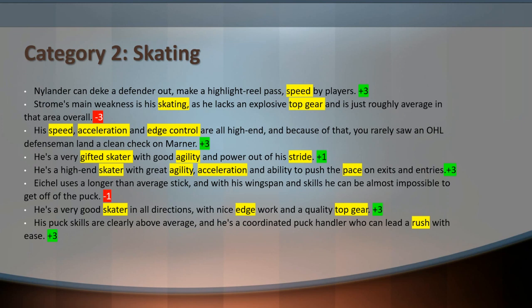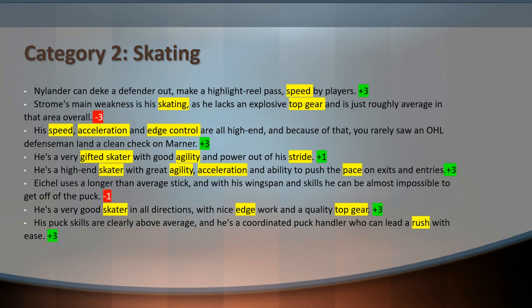recognized it was. The next statement here, there's some disagreement amongst the classifiers, but again, certainly we're talking about skating, saying this player is a gifted skater with agility, good agility and good stride. Next statement here, high-end skater, agility, acceleration, pace, all good stuff.